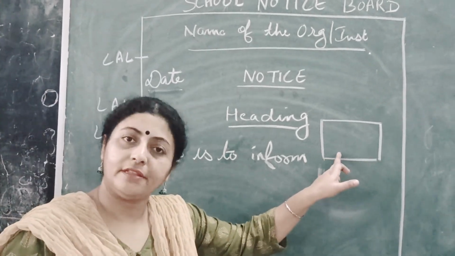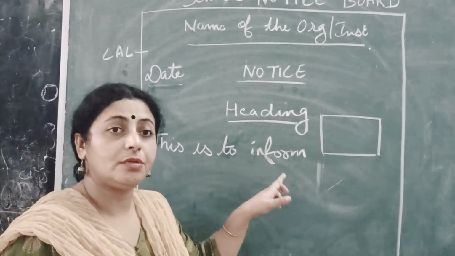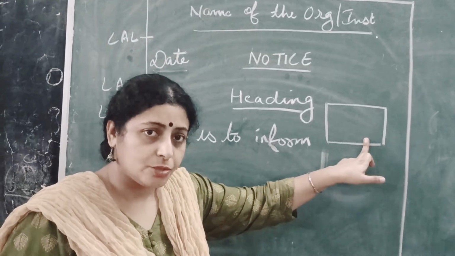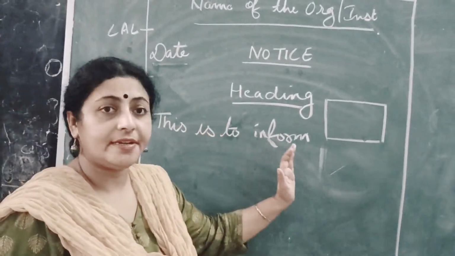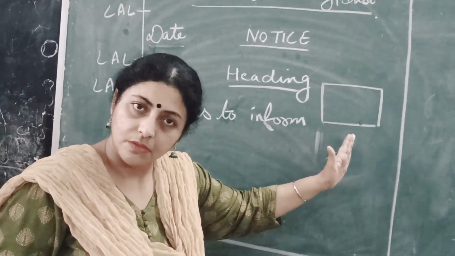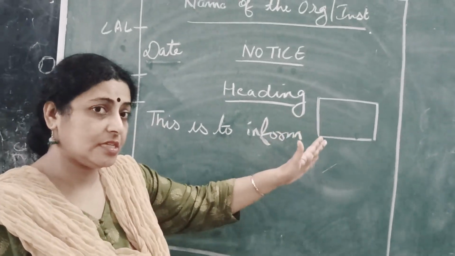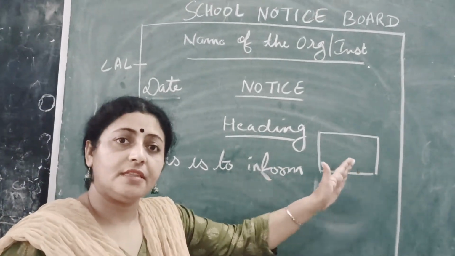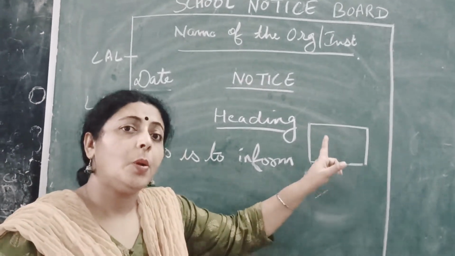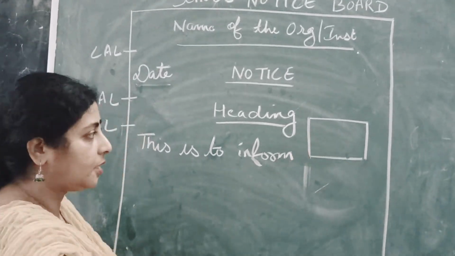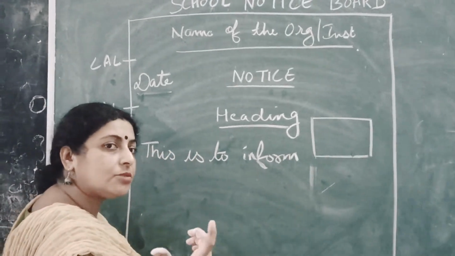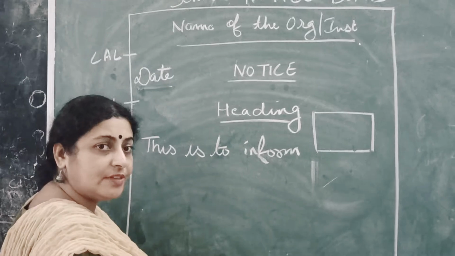To whom am I writing this notice? Am I writing this notice to all the drivers of the school, probably because they are bringing the buses late to school? Is it so that I am writing it to the community of students, that from tomorrow onwards we are changing the timings of the school? Or is it for the teachers, that there is an important meeting in the office of the principal? So who is going to be my audience? Whom am I calling? That particular community needs to be addressed here. Is it only for the students of class 12? Maybe they have to be informed about the farewell.